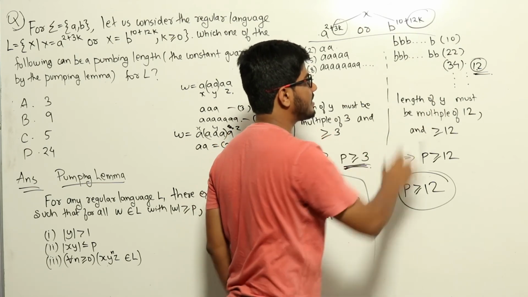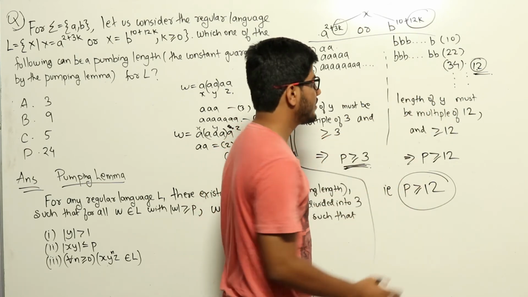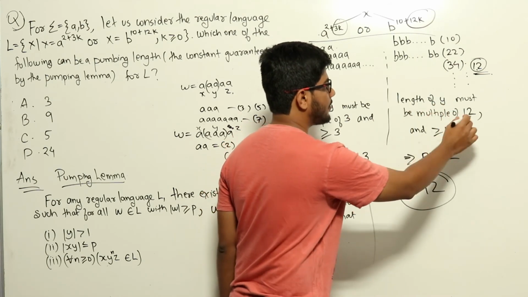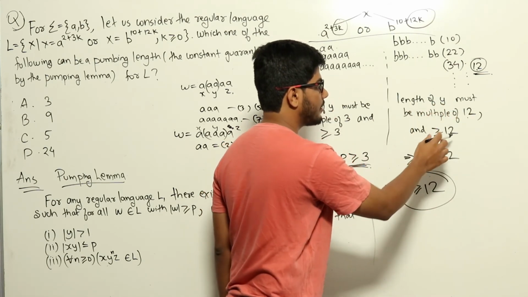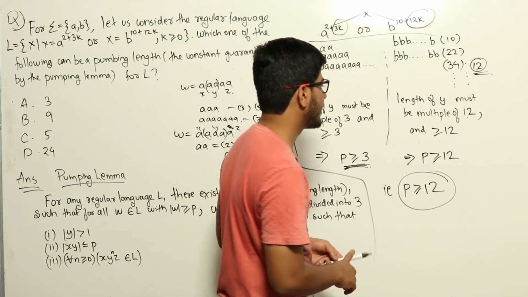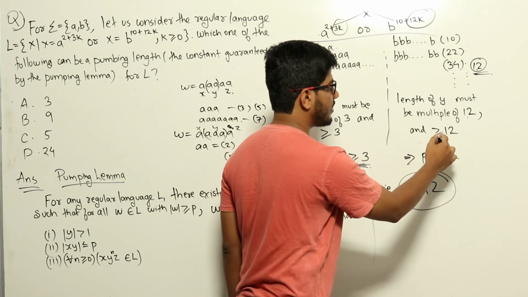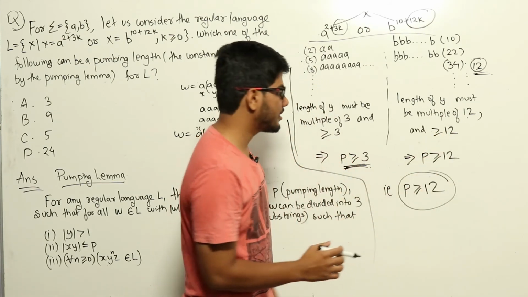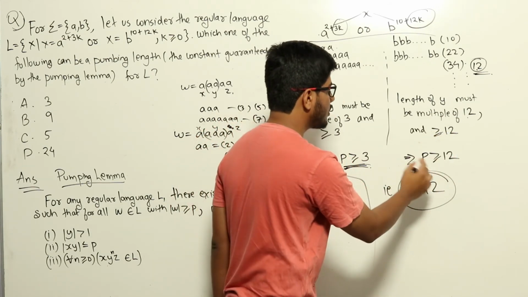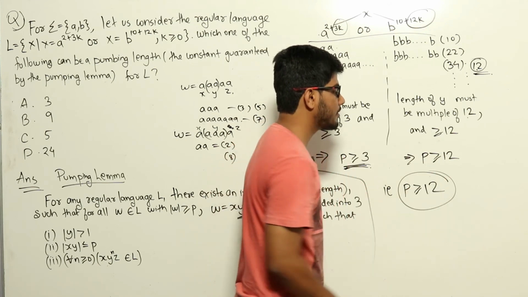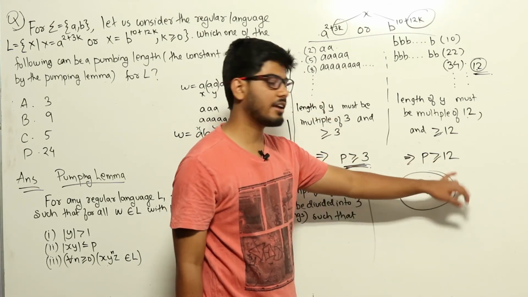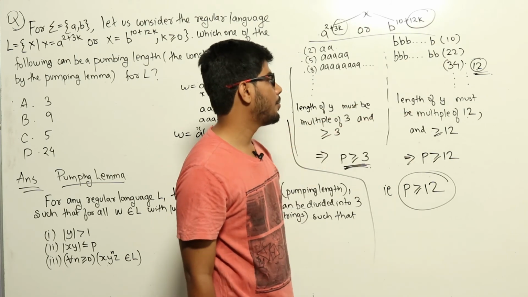Which means that if we take a string from this language and make it x, y, z, then the length of the y part must be a multiple of 12, and also it should be greater than or equal to 12 because it was greater than or equal to 1. The length of y should be greater than or equal to 1, so the y part should be greater than or equal to 12, which means the xy part together should be greater than or equal to 12. So the pumping length has to be greater than or equal to 12. We have to take strings of length greater than or equal to 12 in order to be able to pump strings in this language.